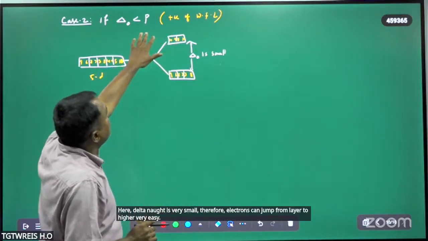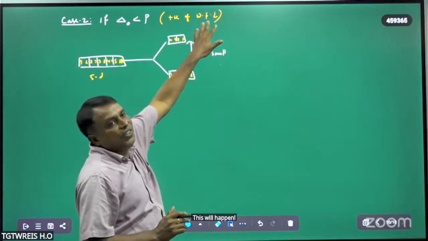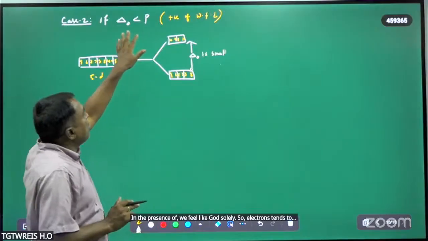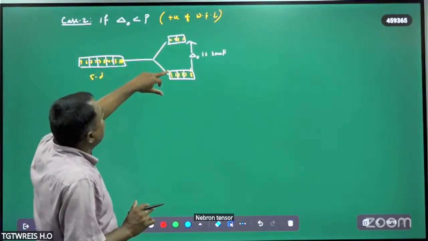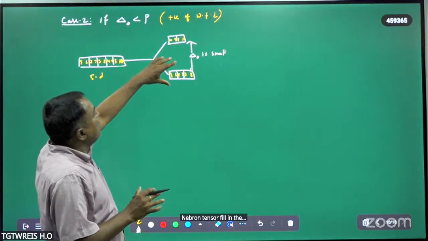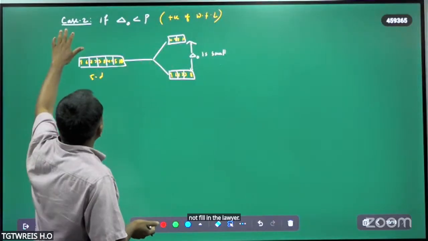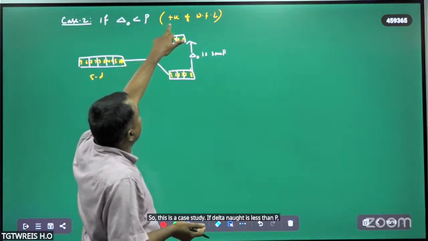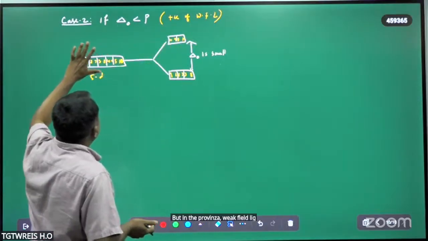This will happen in the presence of weak field ligands only. So electrons tend to fill in the higher level, not in the lower. So this is case 2. If delta naught is less than P, in the presence of weak field ligands it is happening.